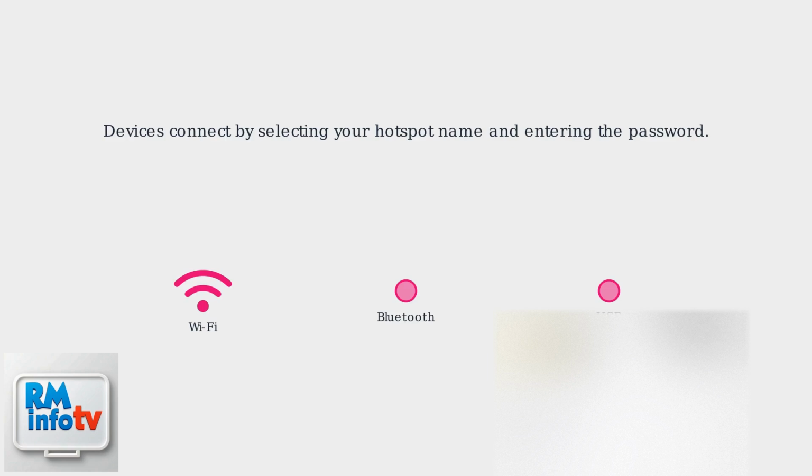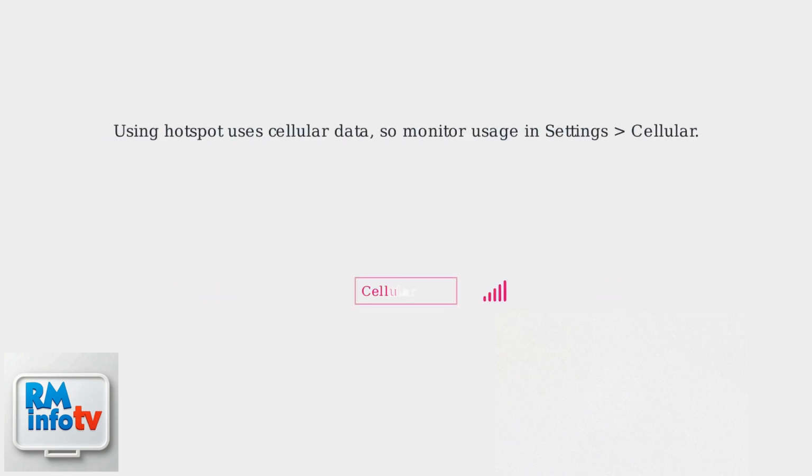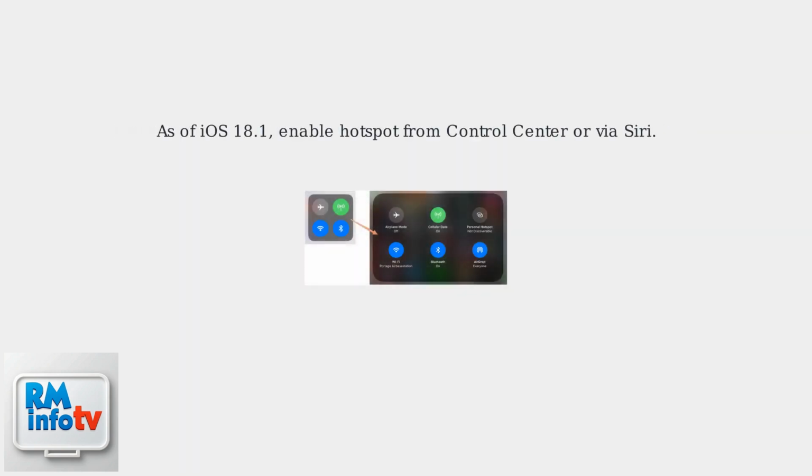You can also connect via Bluetooth or USB by pairing the devices in Settings Bluetooth or connecting via cable. Remember that using a hotspot will use your cellular data allowance, so monitor your usage in Settings Cellular. As of iOS 18.1, you can enable the hotspot directly from the control center or via Siri voice commands.